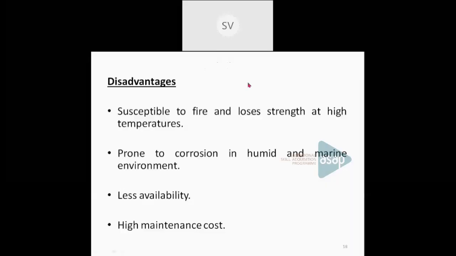Some of the disadvantages are that it is susceptible to fire and it reduces its strength at high temperatures. It is also prone to corrosion in marine environments. So based on these disadvantages as well as advantages, and depending upon the area where the construction is to be done, we can go for these types of structures.